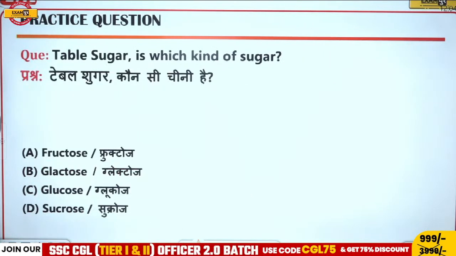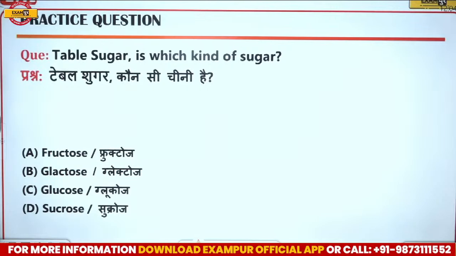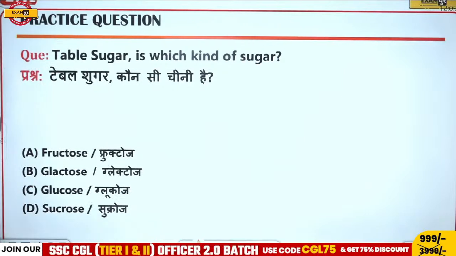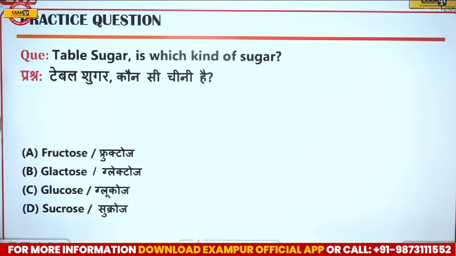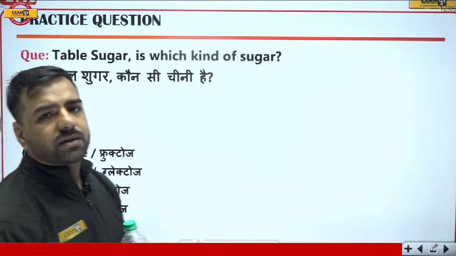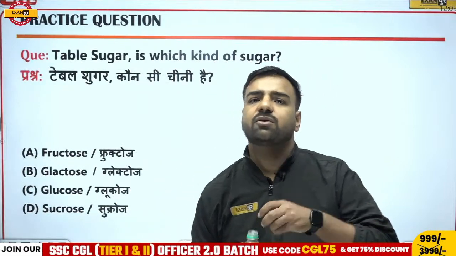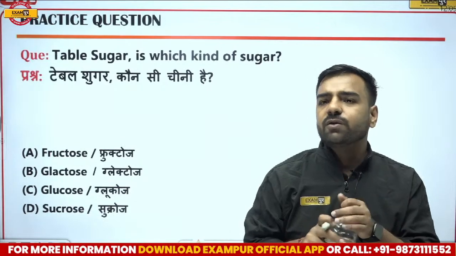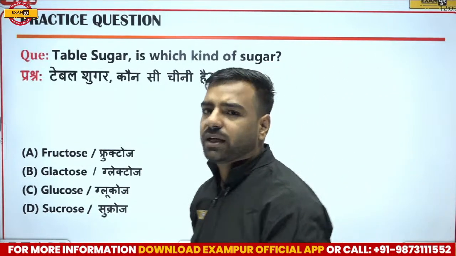Next we have, table sugar is which kind of sugar? So we have fructose, galactose, glucose, sucrose as the options. What do you think? What will be the correct answer? So Vinod, can you answer this part? What is going to be the correct answer? So you have four of the options. One is fructose, one is galactose, third is glucose, fourth one is sucrose. What do you think? What is going to be the correct answer here?